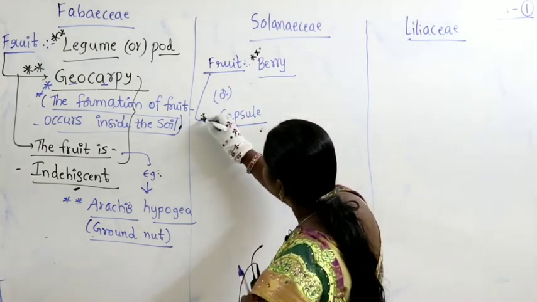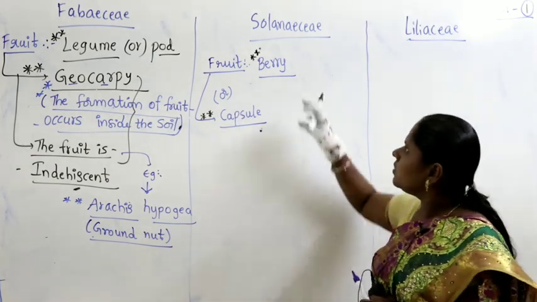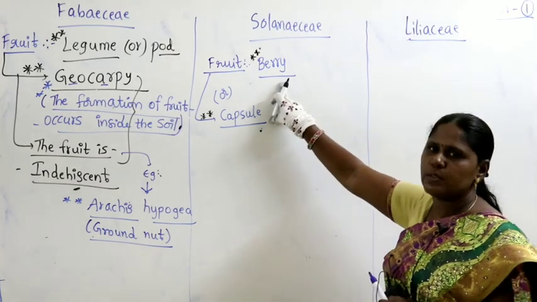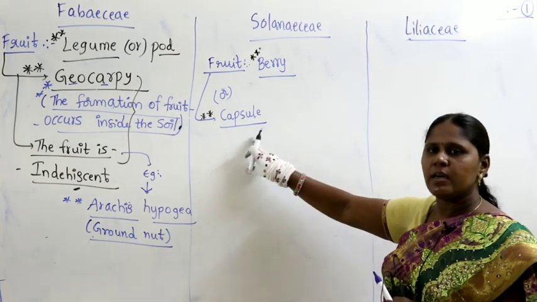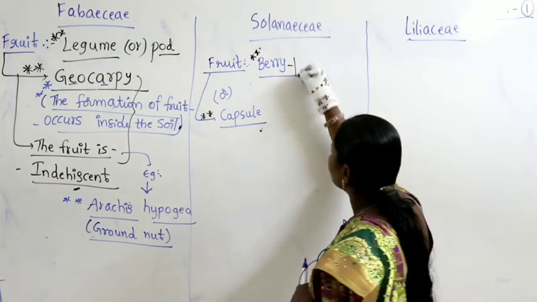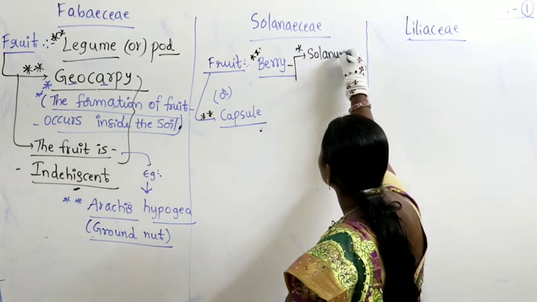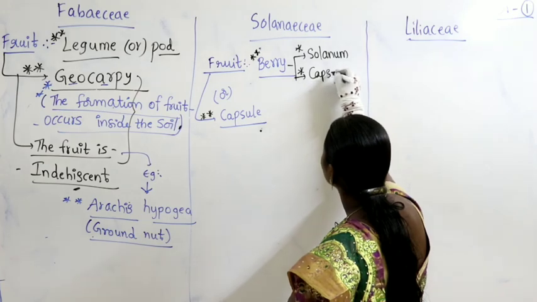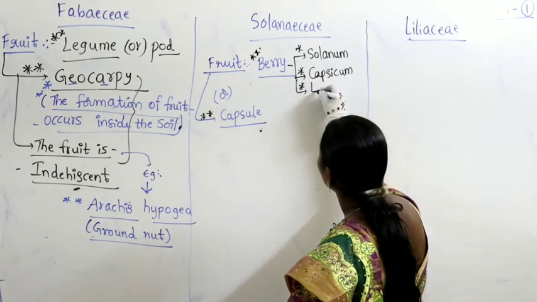In some members of Solanaceae, the fruit is capsule. So where do you find berry? Berry is found in the members of the plants Solanum, Capsicum and Lycopersicum.